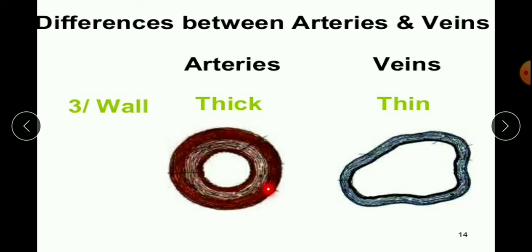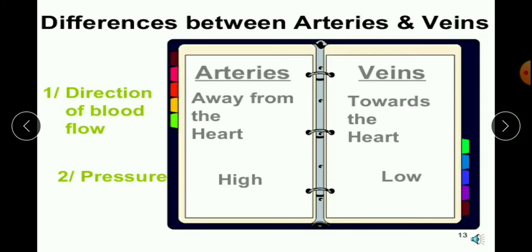Arteries will carry pure blood. Pure blood means the blood which is rich in oxygen and glucose, that is food. And these veins are carrying impure blood. Why is it called impure blood? Because this blood will have the waste from the cell, that is carbon dioxide and other waste. Okay, remember that.